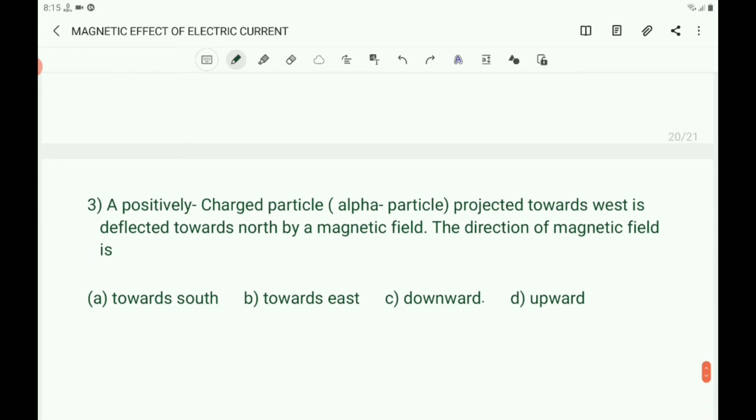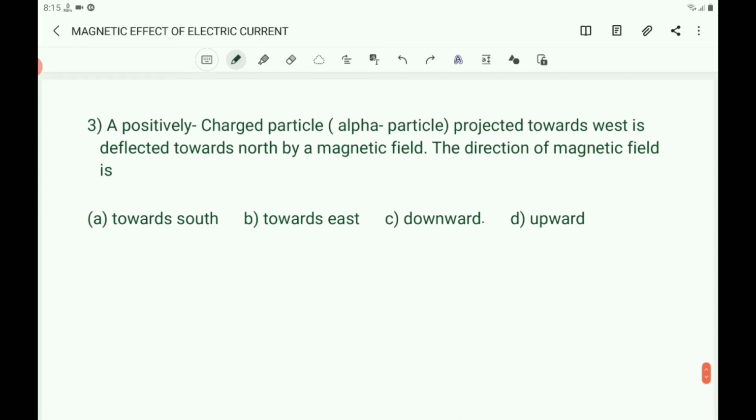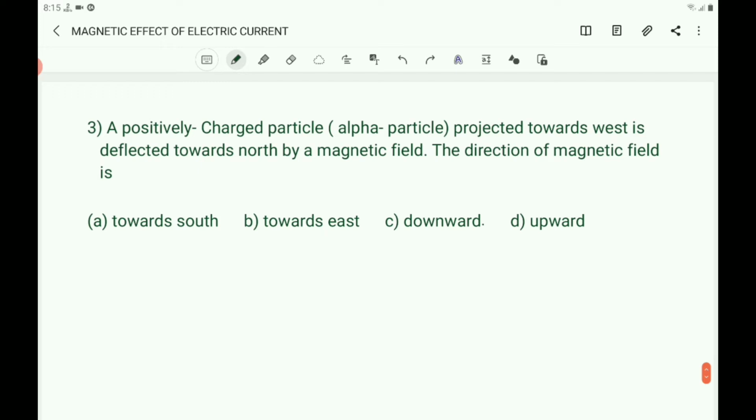The next question is the third one. A positively charged particle, meaning alpha particle, projected towards west is deflected towards north by a magnetic field. Here it is projected towards west and it deflects towards north. And what is the direction of the magnetic field?